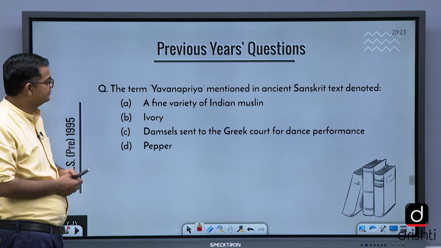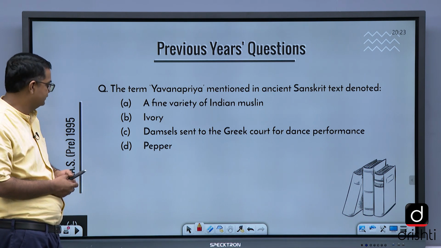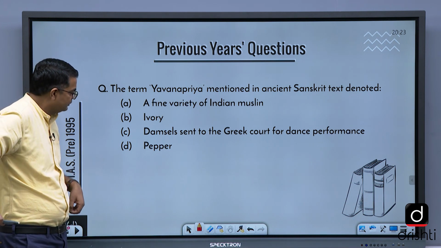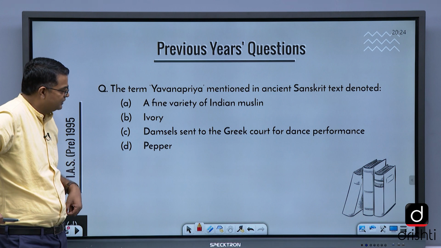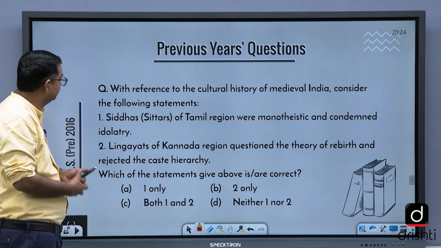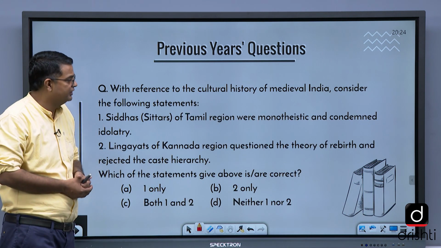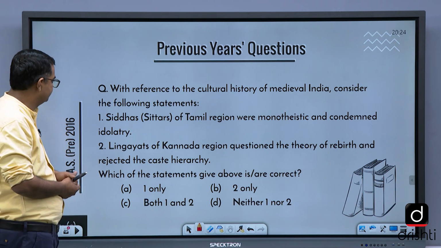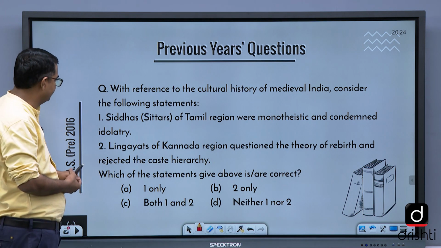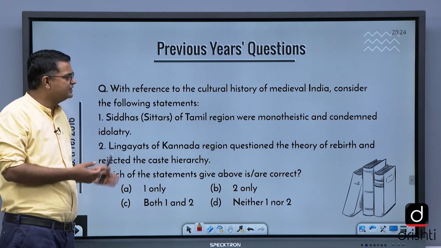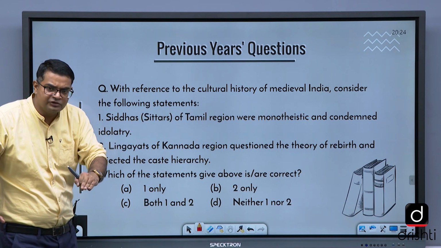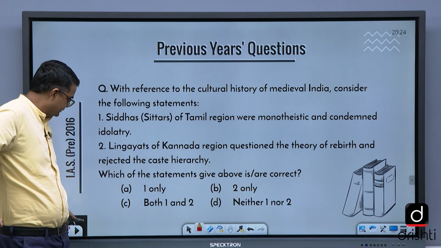Yavana Priya mentioned in ancient Sanskrit text denoted a fine variety of Indian muslin, ivory, damsel sent to Greek court for dance performance, and pepper. Pepper is the right answer. Then with reference to the cultural history of medieval India, consider the following statements. Siddhas of Tamil region were monotheistic and condemned idolatry. Lingayats, again see, this question is related to the religion and culture, which is related to South India also, medieval South India you can say.